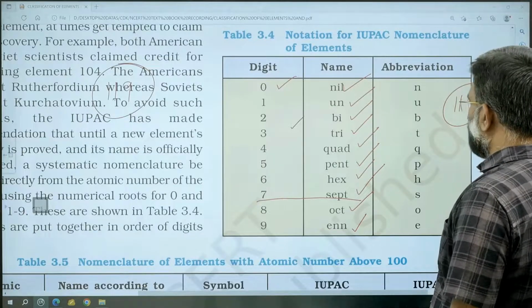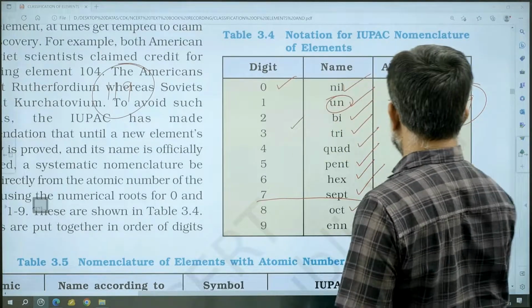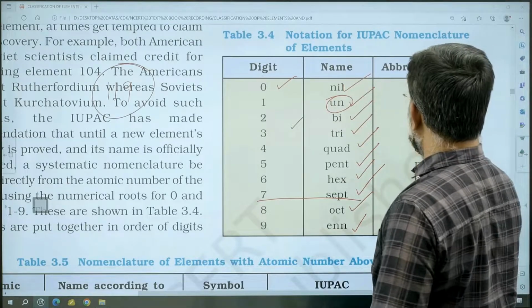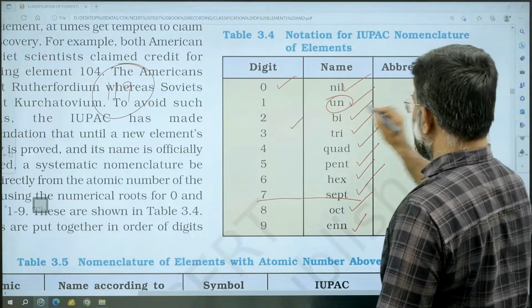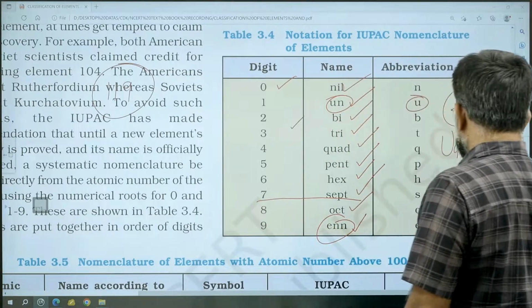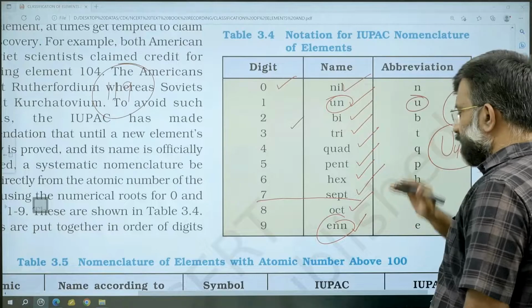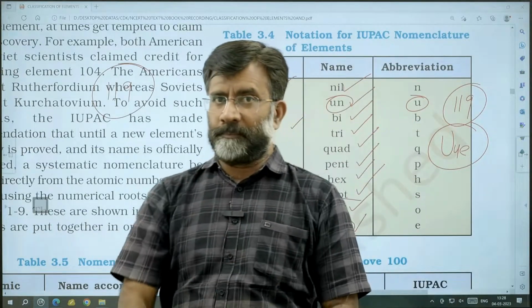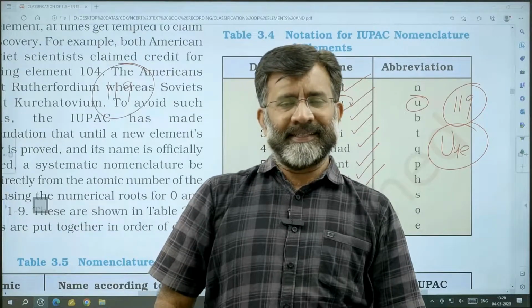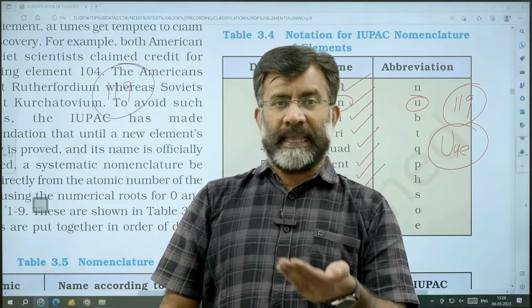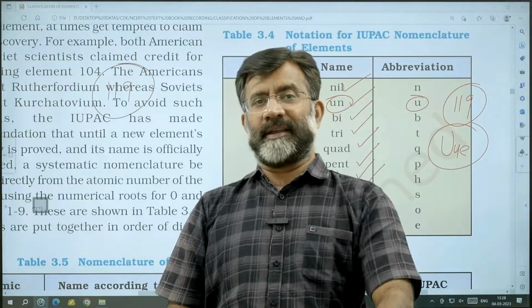How do we name it? 1 is un, symbol u. Then again 1, un. Then 9 stands for enn. So it is ununennium. There can be questions again based on the systematic IUPAC name.